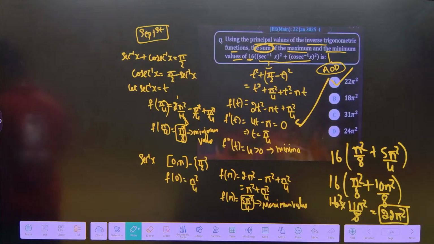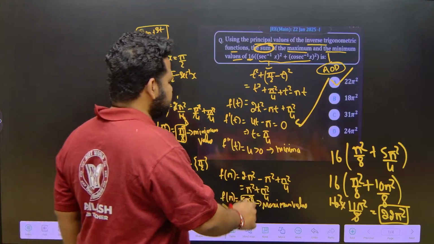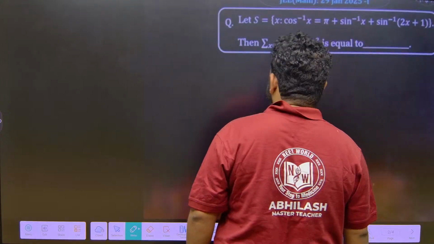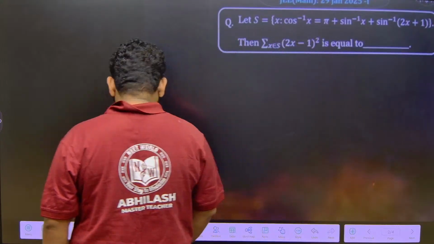Alright friends, let us move to the next question. So the answer to this question is 22 pi square. Look at this question, friends.